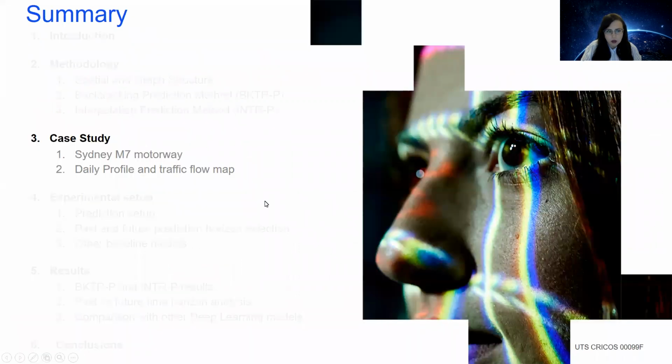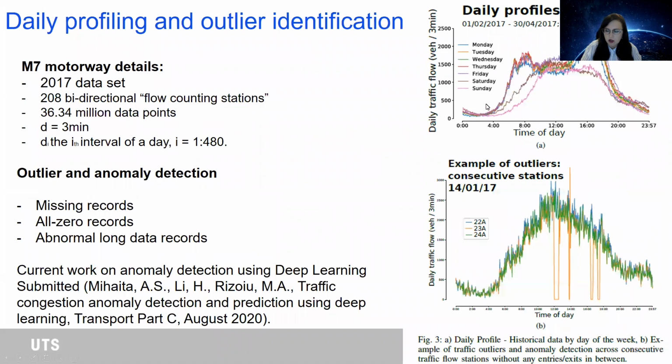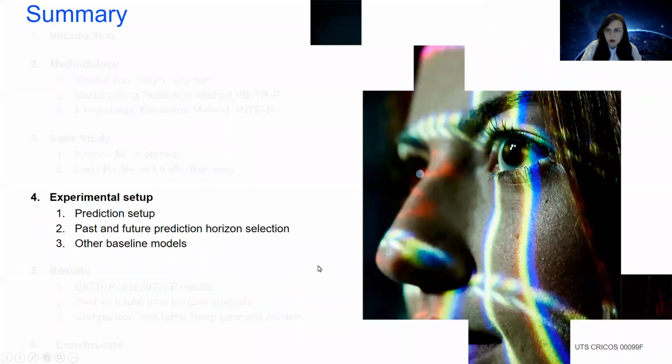We applied this on the M7 motorway, and we have started to build the daily profile predictors, as you can see here, for each day of the week and for each time interval that has been reported. We have also signalized, unfortunately, in the data analysis, missing records and all-zero values or outliers, abnormal data points that have been reported, and we have proposed a method for this anomaly detection, which is currently under revision.